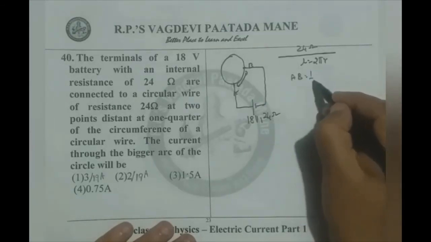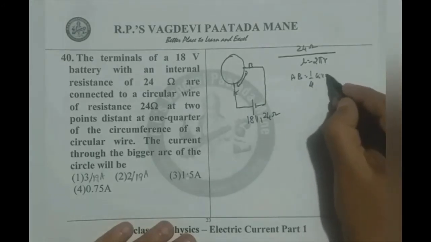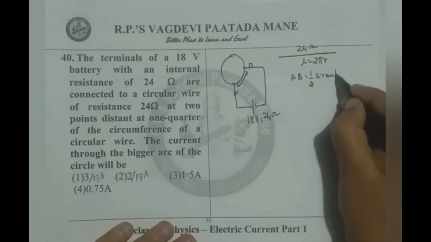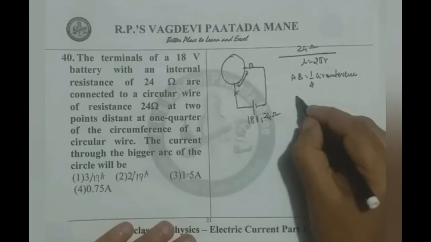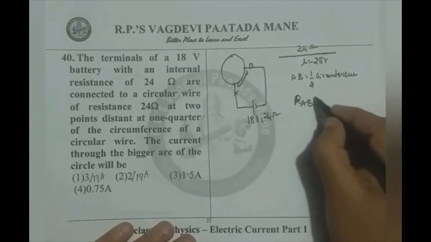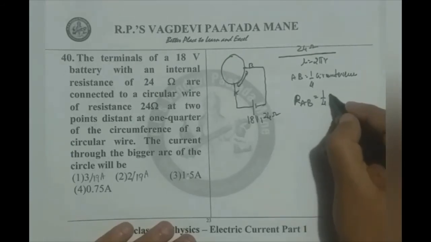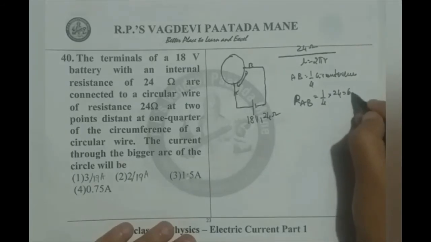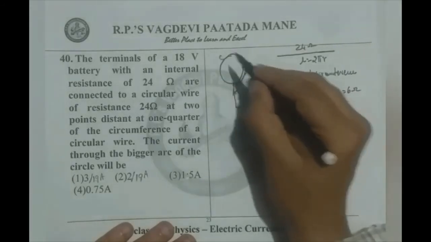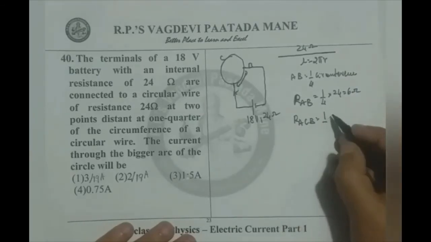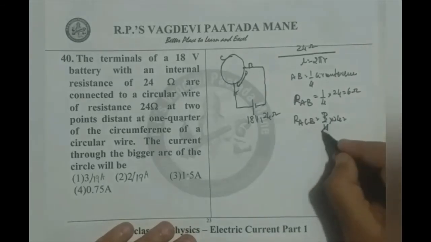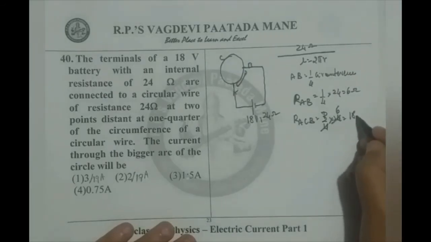AB 1/4 of circumference means the resistance of AB, 1/4 is 1/4 of 24 ohms, that is 6 ohms. In the same manner, the bigger part, RACB part, is 3/4 of the circumference into 24, that is 18 ohms.